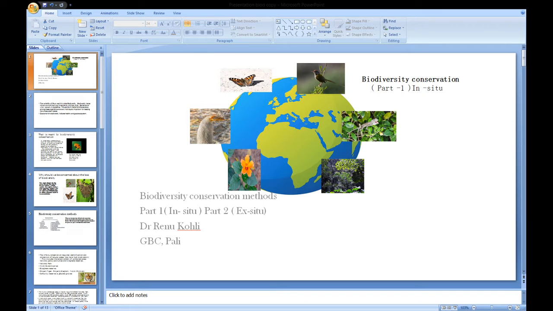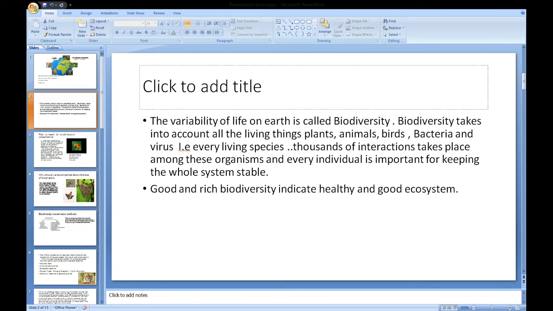Today's topic is Biodiversity Conservation Method. In part first, we will study in situ conservation method. Biodiversity is the key concept in ecology and has importance on both local and global level. Let us review what we learned in previous lectures.